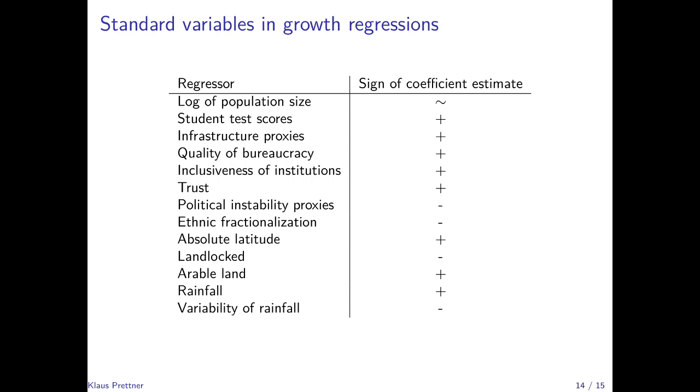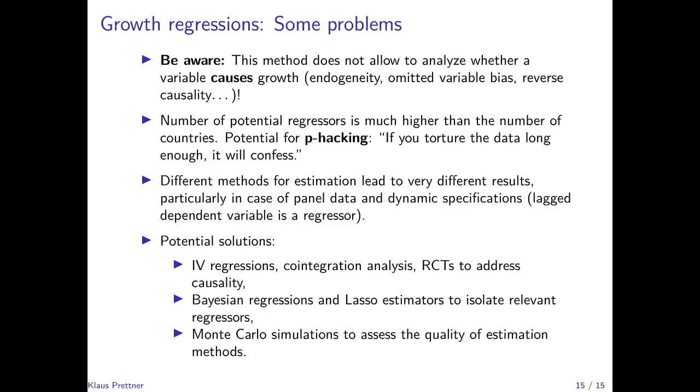Now, there are many problems related to these growth regressions. The most important one is that this method does not allow us to analyze whether a certain variable causes economic growth. So, for example, it could just be that countries that grow faster can afford better institutions.